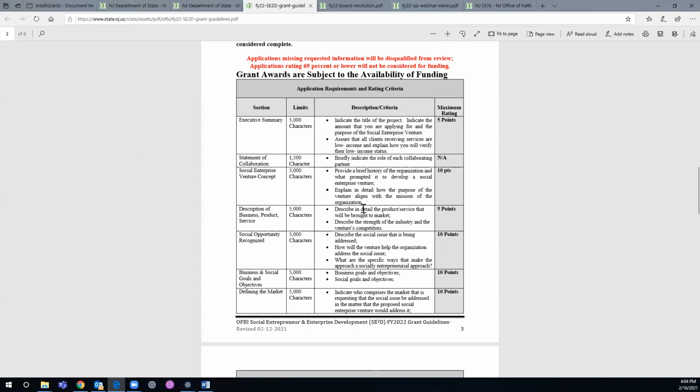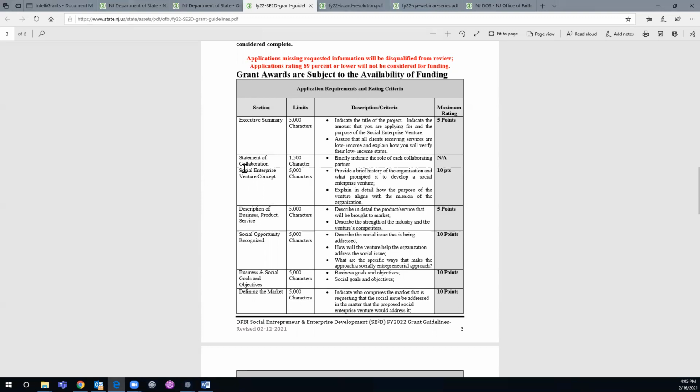So these sections correspond with the SAGE application. For the executive summary, we're asking you to answer these 2 bullets. Indicate the title of the project, the amount that you are applying for, and the purpose of the social enterprise venture. Show that all clients receiving services are low income, and explain how you will verify their low income status. Statement of collaboration: briefly indicate the role of each collaborating partner. We're not asking you to upload support letters because it's COVID and it's just going to be a challenge. So I'll show you, you'll have to upload 3 summaries into the SAGE application.